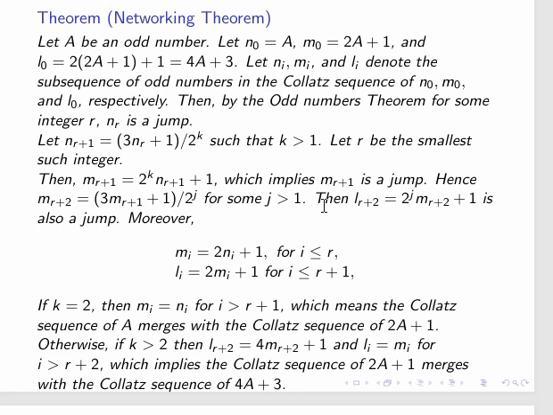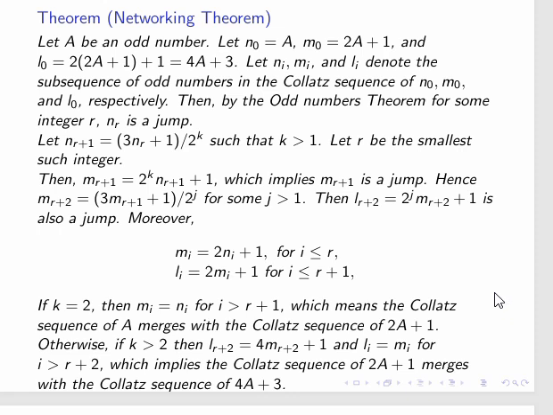Then lr plus 2 is 2 raised to j times mr plus 2, plus 1, and also this is a jump, okay? And then for the rest of the terms, before the jump, mi is just 2ni plus 1 and li is 2mi plus 1, okay? This is till the jump, this is what is happening.